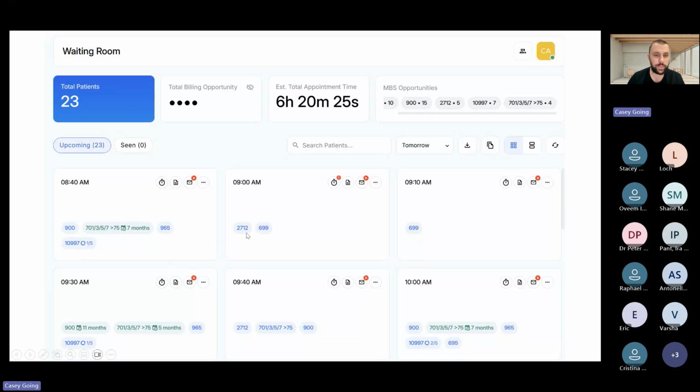One thing we've still got to update is the 2712. Obviously, that's not available anymore. And then care plans, health assessment, and so on and so forth. It should have timers on most of those things if you've billed them. If you've never billed them before, for example, this patient's never had a 699, there won't be any timer because they've never had one. So we're just experimenting with that, making it a bit clearer.